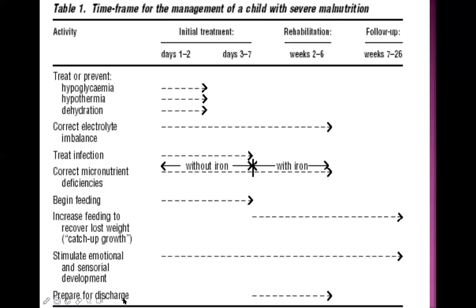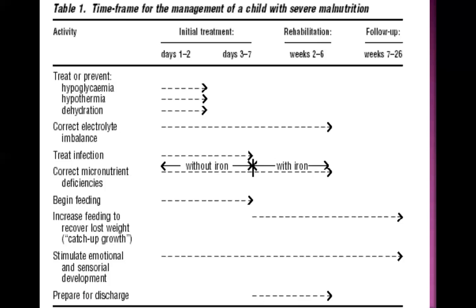And then we prepare for the discharge. See there, after the first week is over, we can discharge the child to the rehabilitation center. Now, some of the students may want to know what is rehabilitation, but I'm sure many of the students know this already. Rehabilitation means we'll try to bring that child back towards the normal stage.